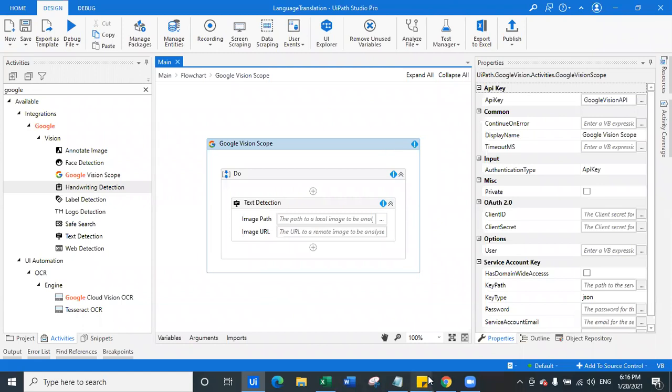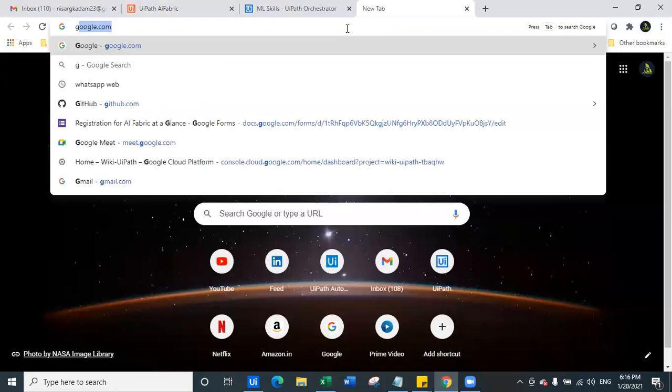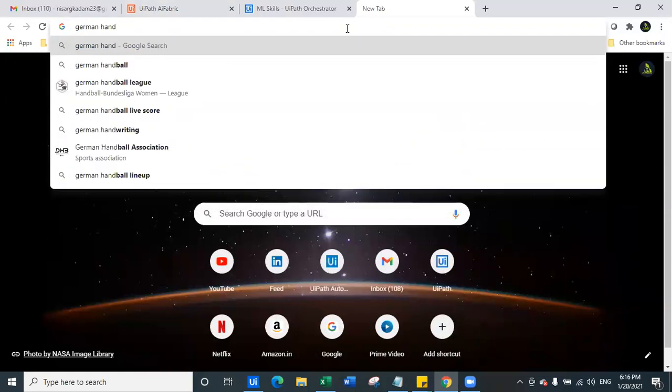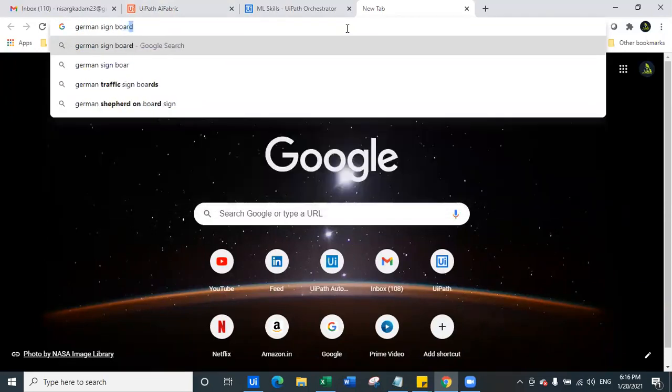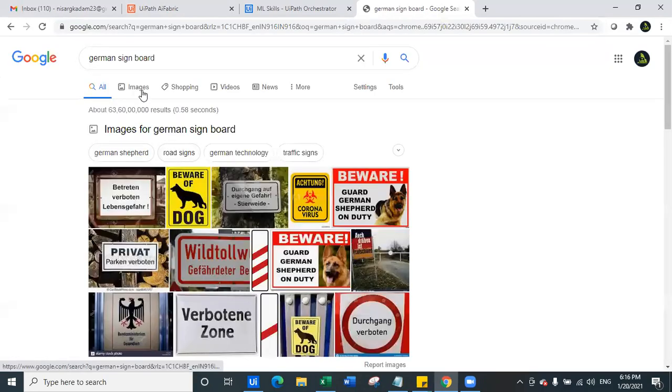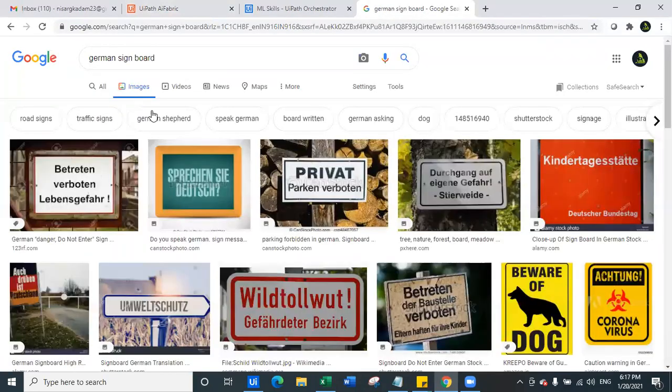Okay, thank you. Now what we will do is we will quickly capture some German handwritten or German signboard, let's say, and let us say we capture this one.